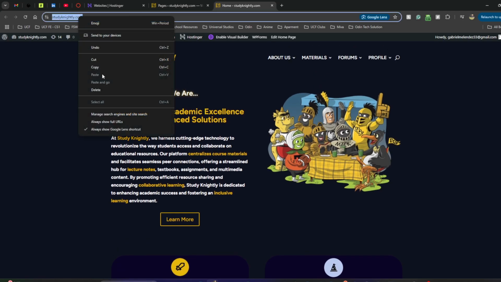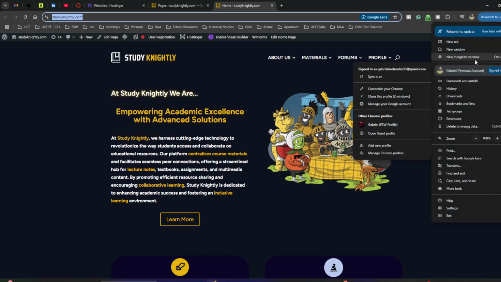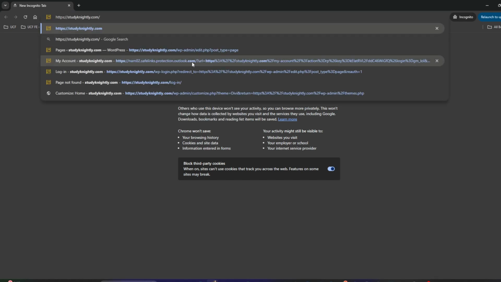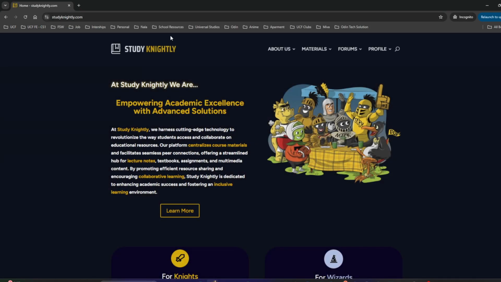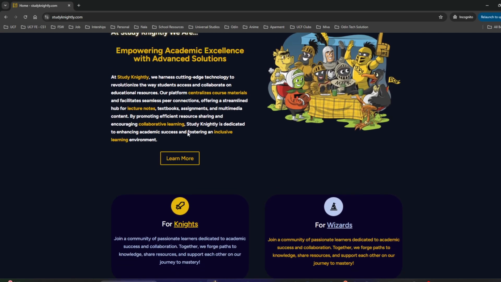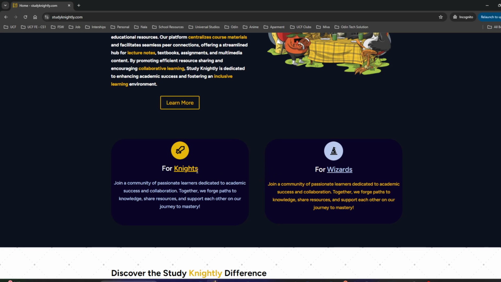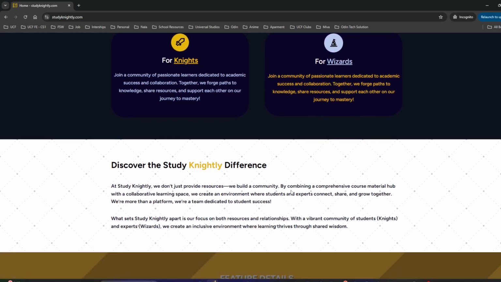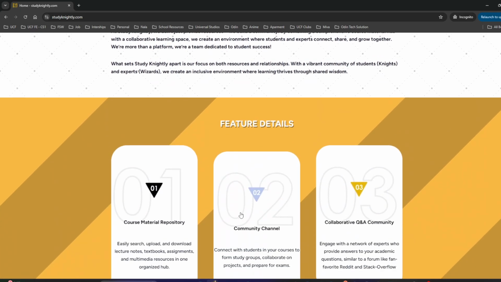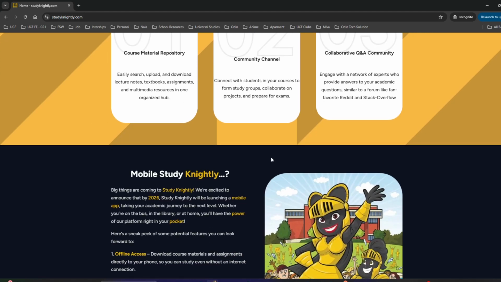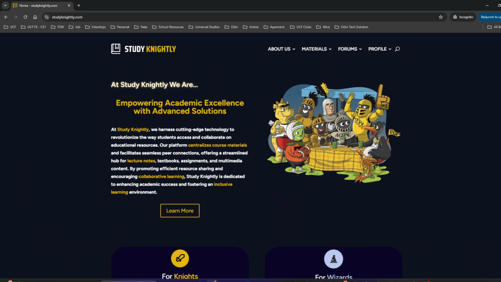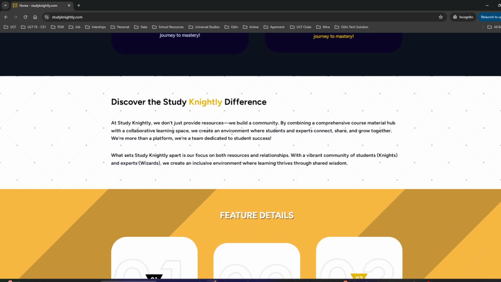Let me go ahead and use an incognito window so you can see what actual users see. And here we go. So here's Study Nightly, of course. A lot of our links are interactable, and we'll have Study Nightly in the link in the bio below, so you can follow along if you want. Here's the introduction, for knights and for wizards. We mainly introduce our users to what Study Nightly is and our different features. A lot of our links are clickable and have different logic behind them.